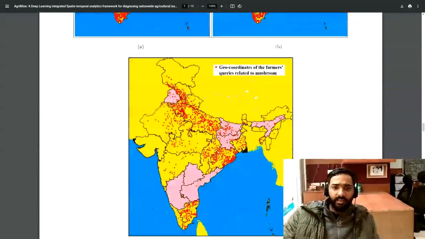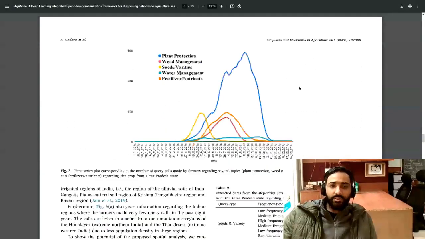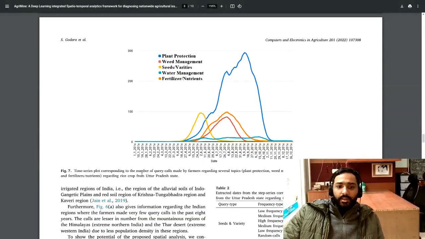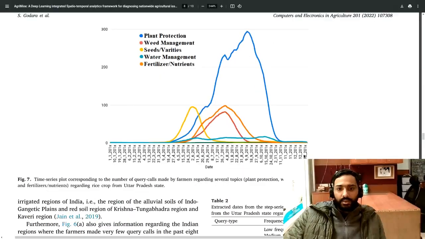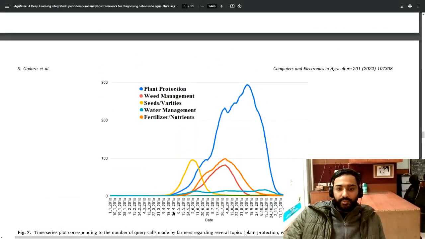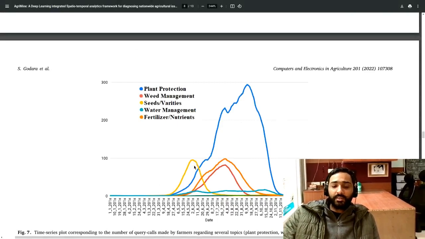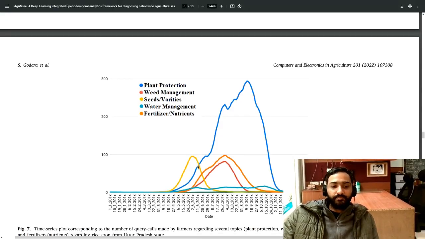This is the graph that I have shown you in this slide regarding the mushroom related crop. This is, I think, an interesting graph, which is the time series graph corresponding to different topics farmers asked questions about in the UP state regarding the rice paddy crop.